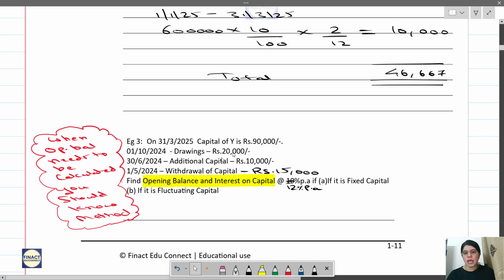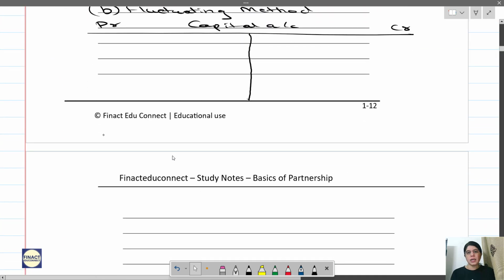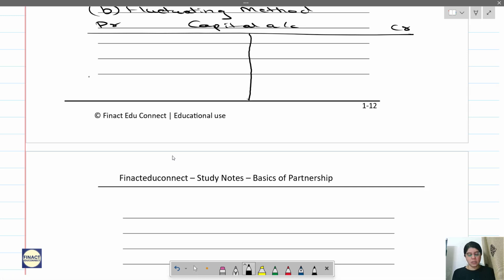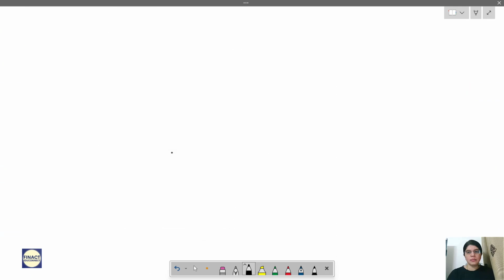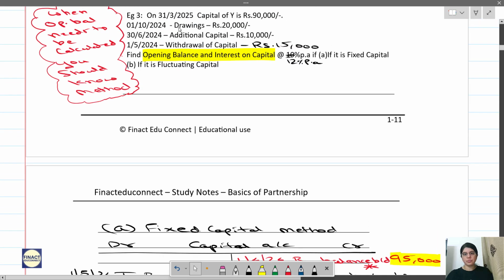So first is capital balance at the end of the year, 90,000. Let me just write it. Capital balance at the end of the year, so that is 31st March 25, to balance carried down 90,000. Okay, then what do you have?